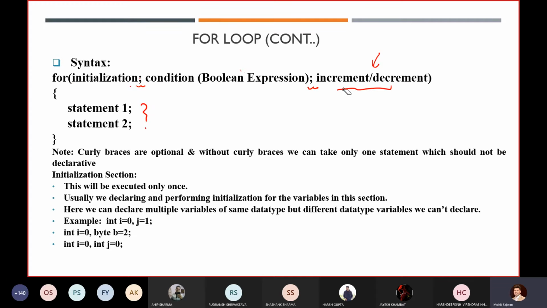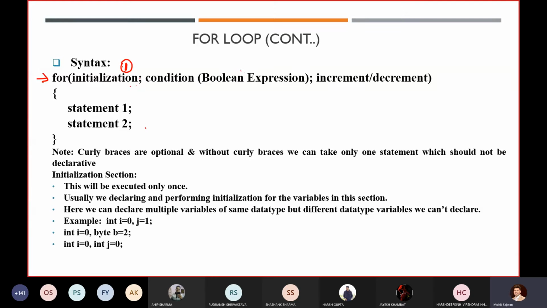So how does our for loop get executed? Always remember, because this is very important. Sometimes students get confused about how a for loop gets executed. Once you start your for loop, how does the compiler execute? First of all, it goes to the initialization step.